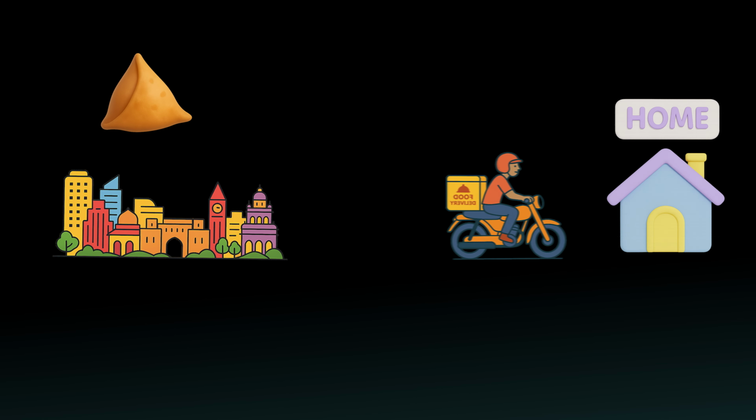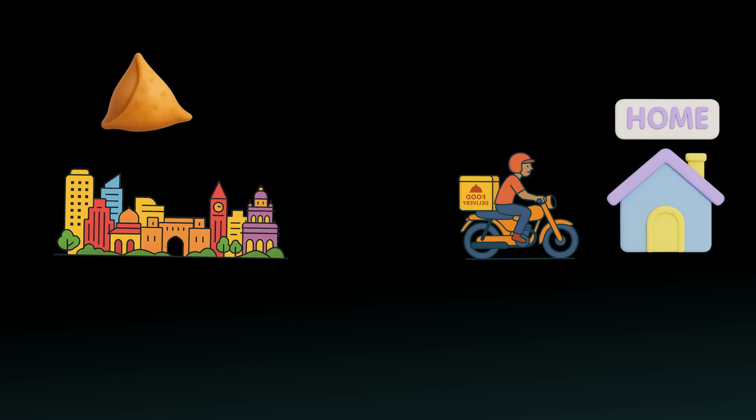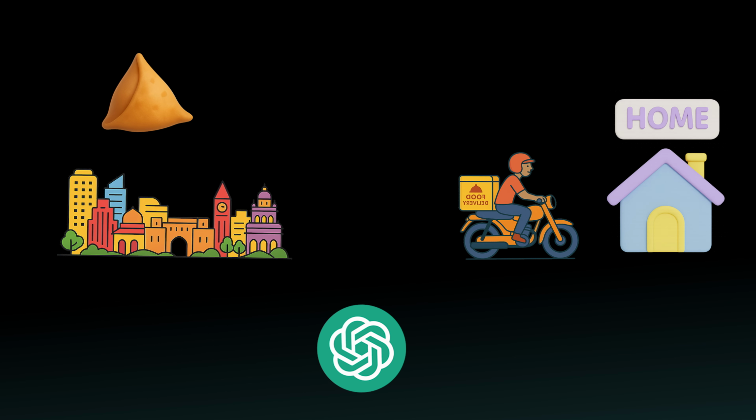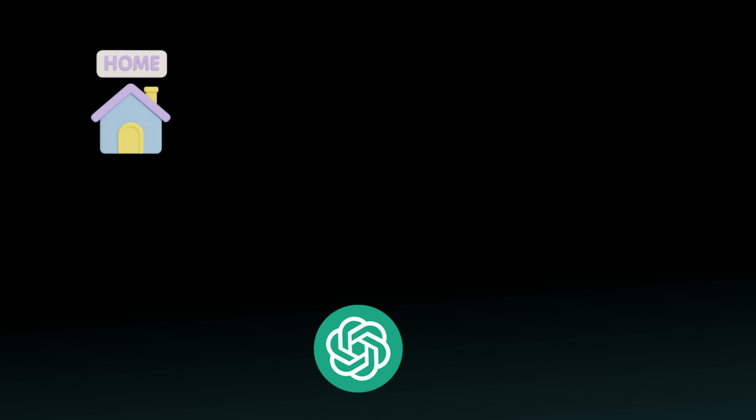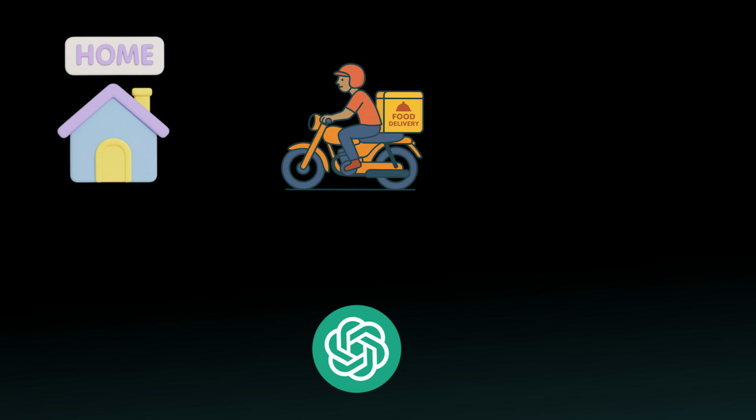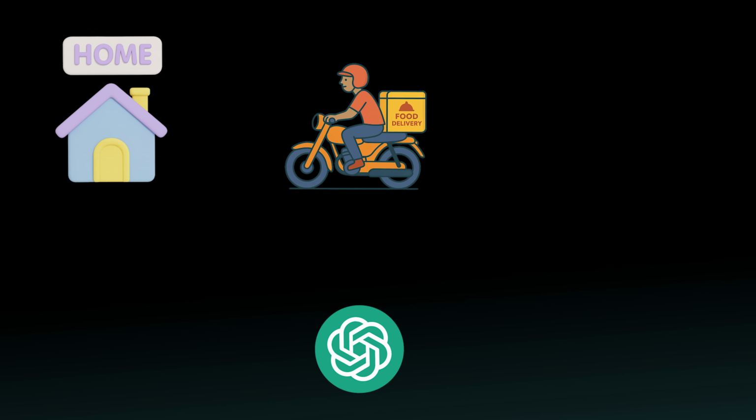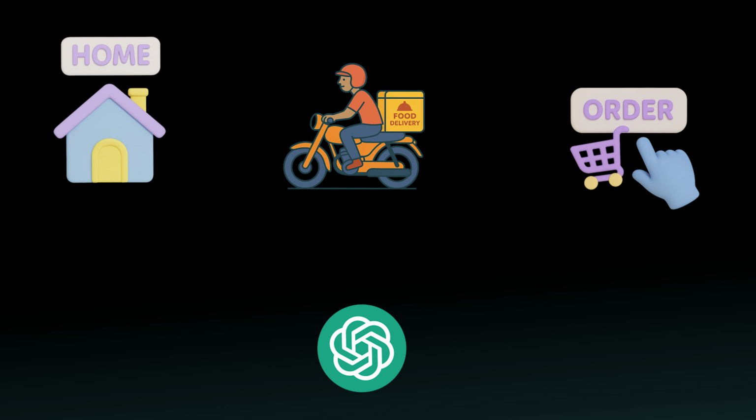Let's imagine a task. I want to use an AI to find the most popular snack in my city and then order it online to my address. Could we ask a standard chatbot like ChatGPT to do that? The answer is no. ChatGPT doesn't know where you live. It doesn't know what food delivery services are in your area. It doesn't know how to actually place an order.